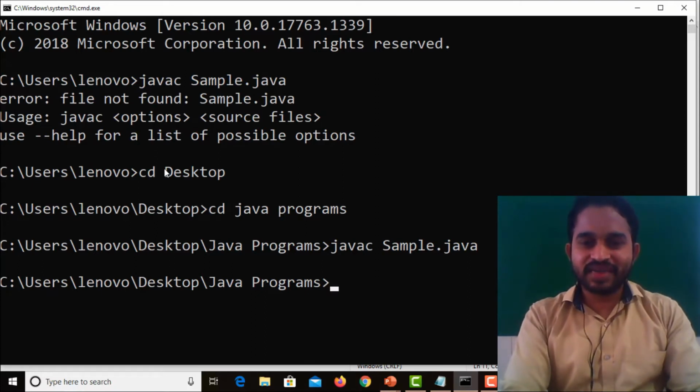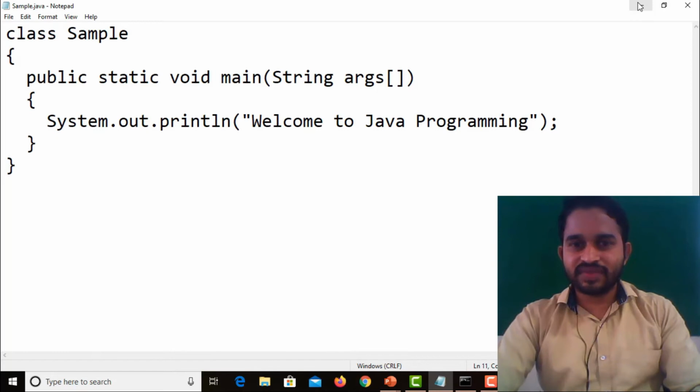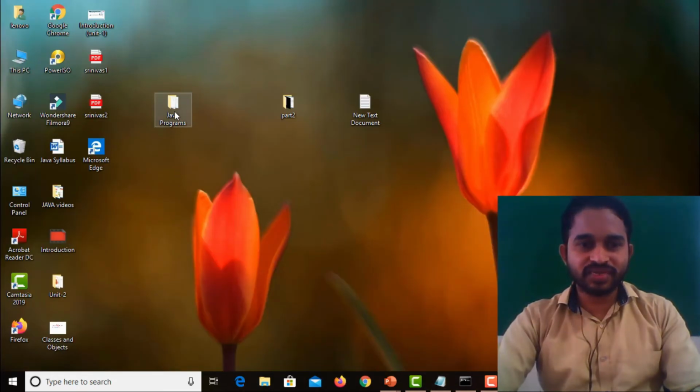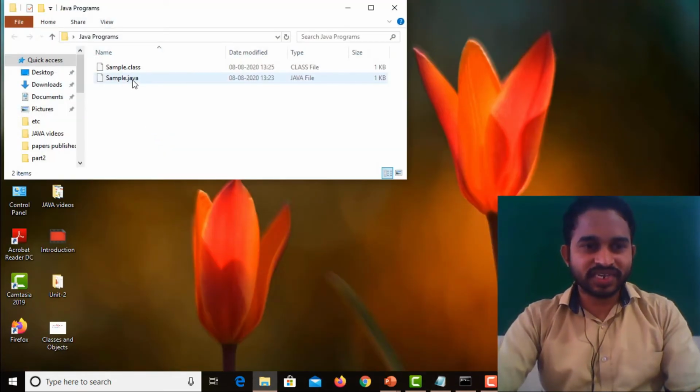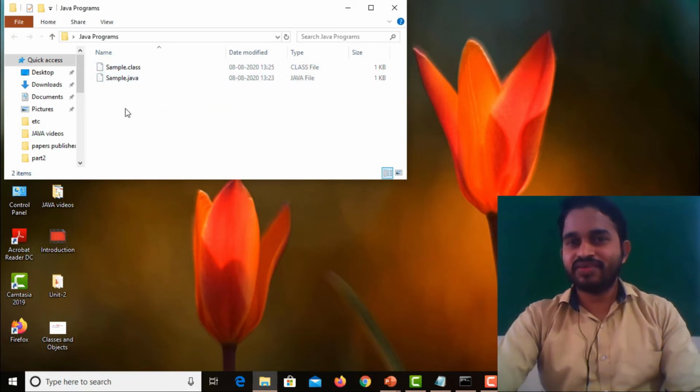So this is about the compilation. After compilation, shall we check if the dot class file is generated or not? After compilation, where is our program stored? In Java programs. Check it here, sample.class file is generated. Before, we had only the sample.java file.